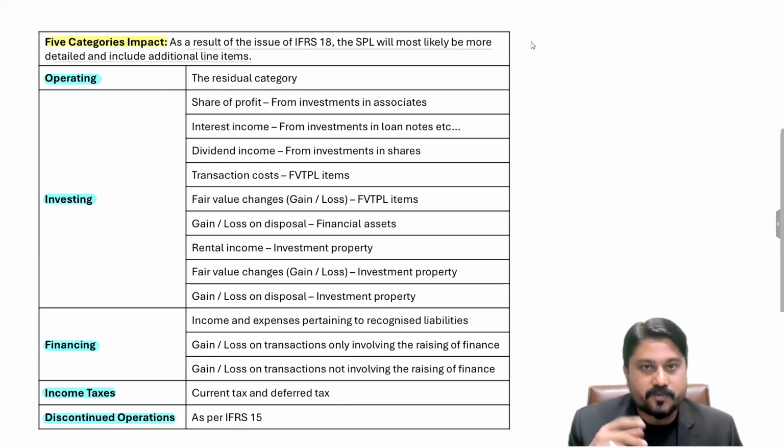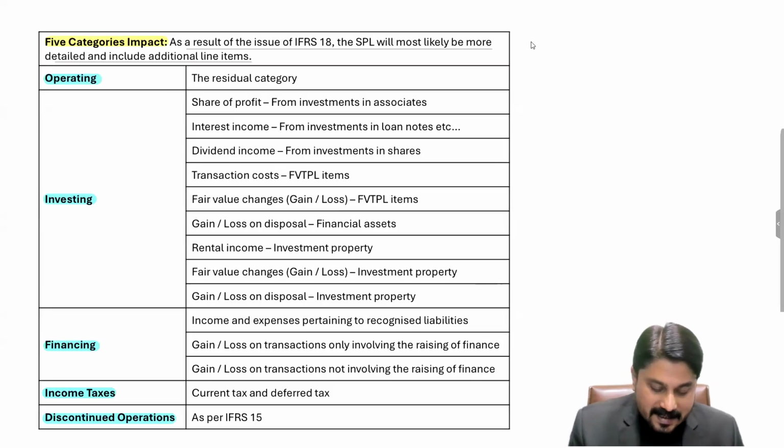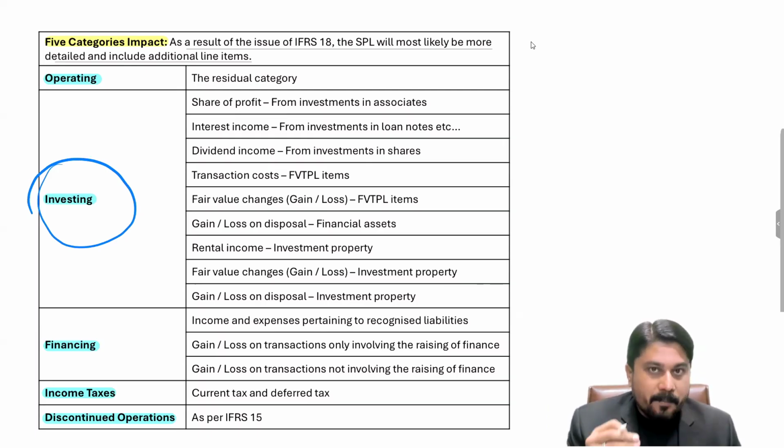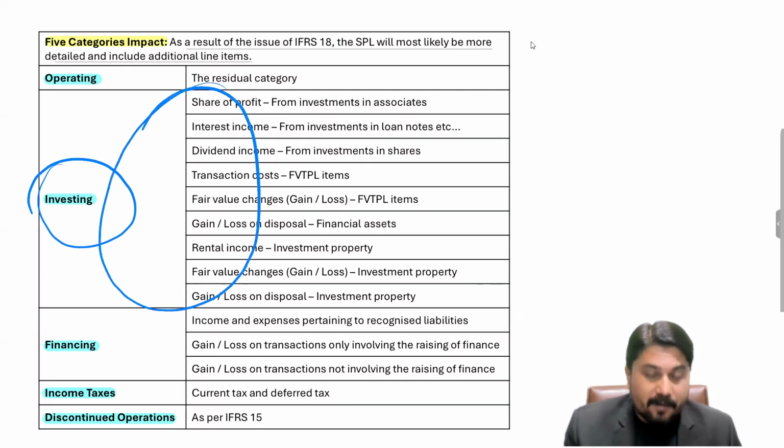Any income, and because we are talking about SPL, statement of profit or loss, in a statement of profit or loss we talk about income and expenses. So in this heading we are not going to report the assets, because assets are part and parcel of the balance sheet, whereas we are talking about SPL. In the statement of profit or loss, any income and expense pertaining to the investing activities will be covered over here.